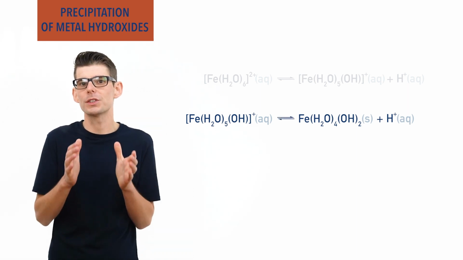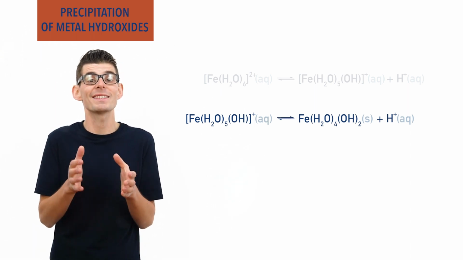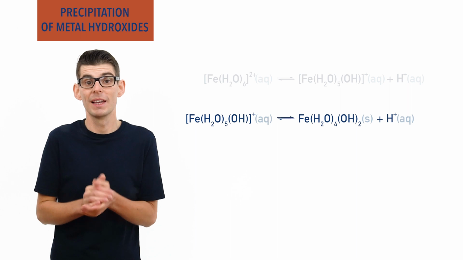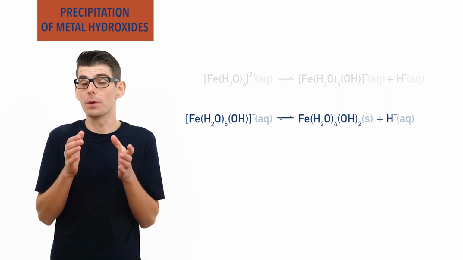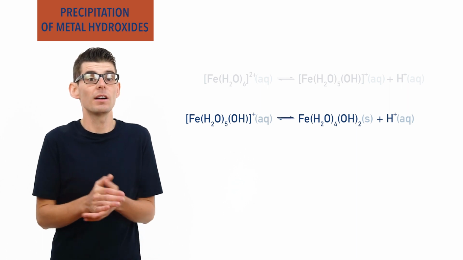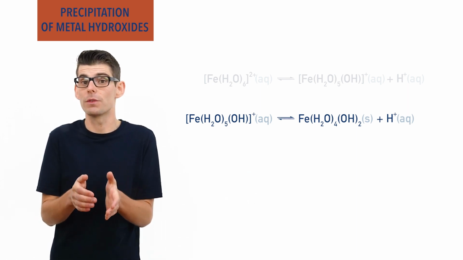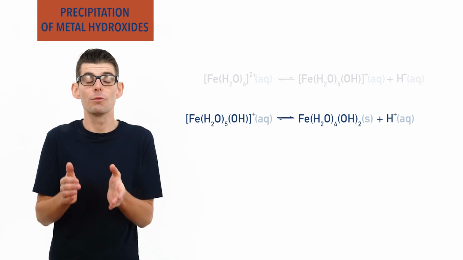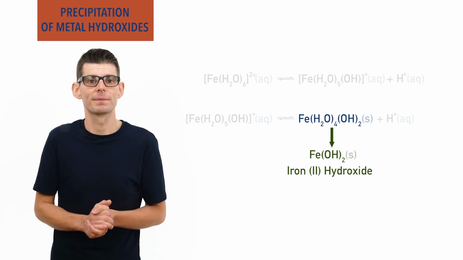We no longer put square brackets around the species when it has no overall charge, as it is no longer an ion. And when writing out the formulas for these precipitates, sometimes the remaining H2O ligands are left out. For example, you will often see the Fe(H2O)4(OH)2 precipitate written as Fe(OH)2, iron 2 hydroxide.